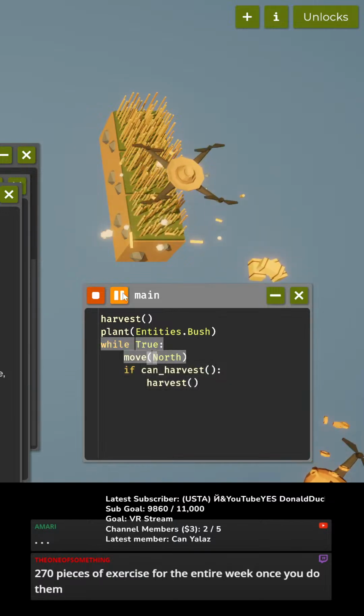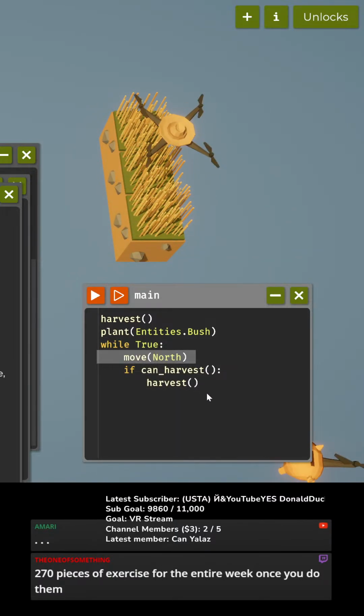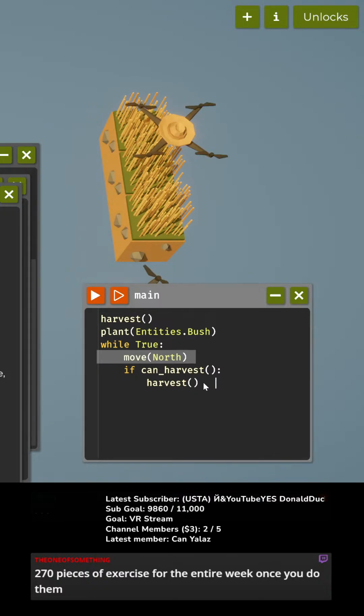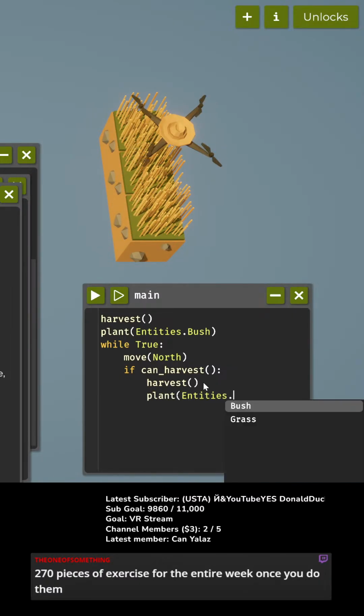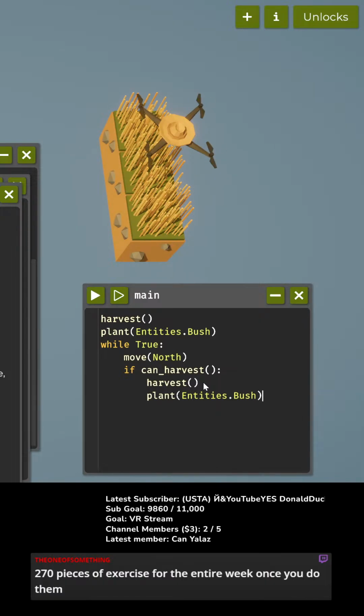Okay, now, hold on. I need to occasionally, so I'm going to move north. If I can harvest, and then I'm going to plant a bush. Let's try that. Plant entities dot bush. There we go. Okay.